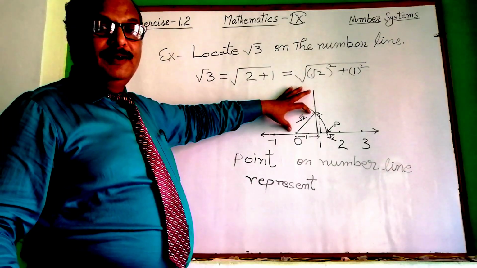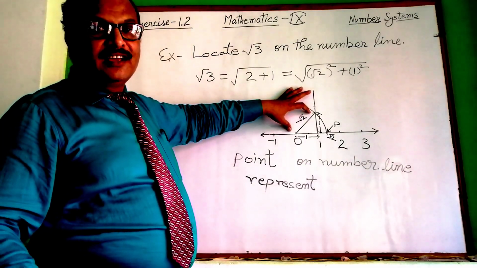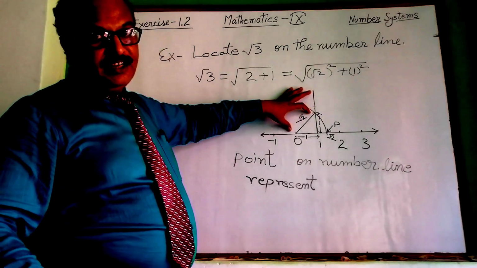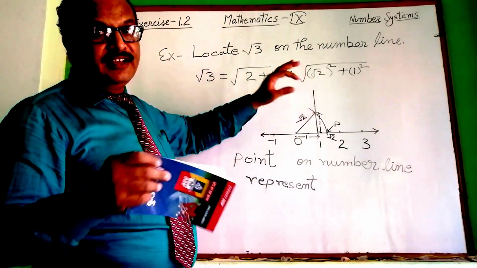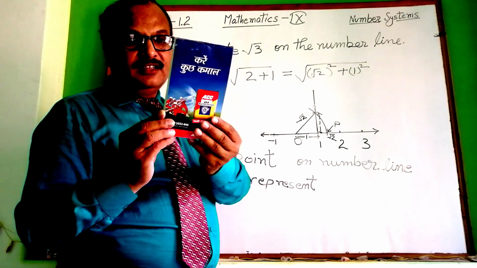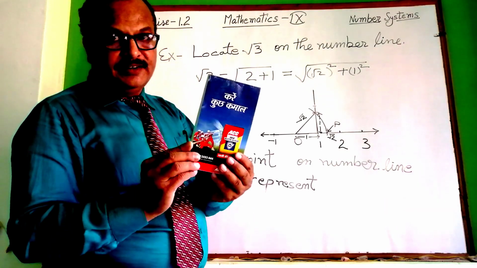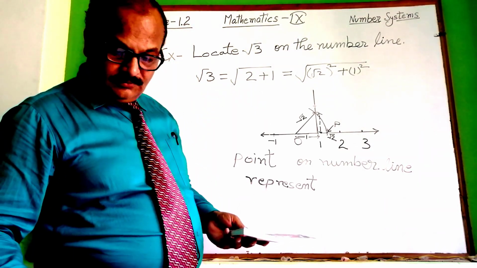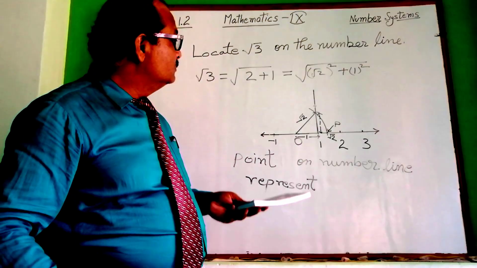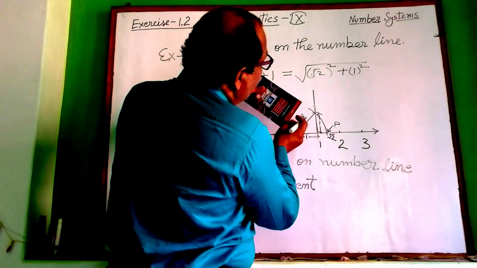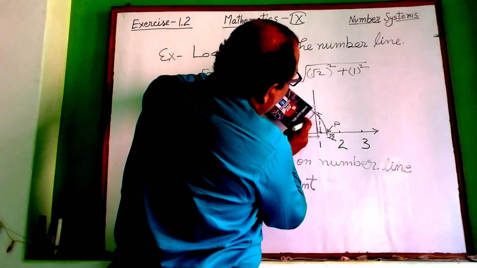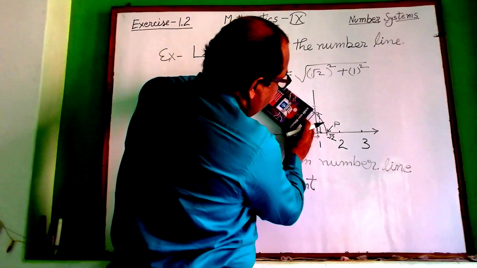So again you will make a right angle triangle on this hypotenuse. For making a 90-degree angle on the hypotenuse, I am using this notice pad, just like this.